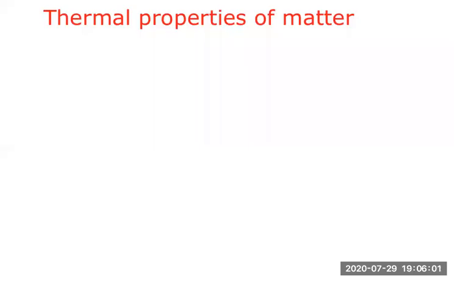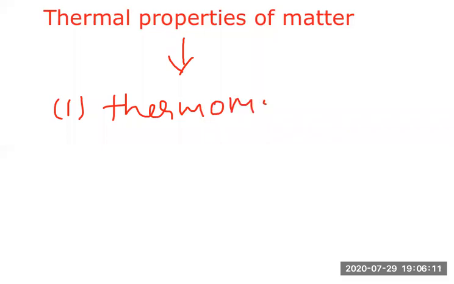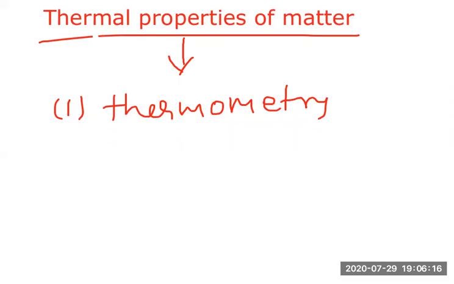Of matter. We have to discuss in this chapter, the first one is thermometry. So this is the heat related chapter, thermal properties of matter. In this chapter, the first topic is thermometry. So what does thermometry mean? Thermometry is a branch of heat that deals